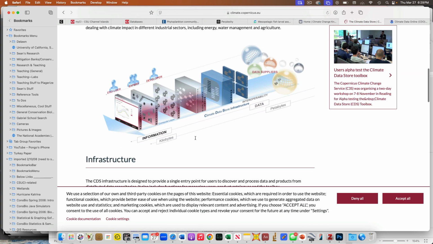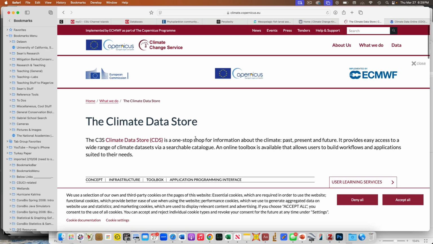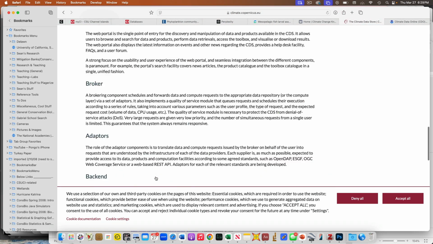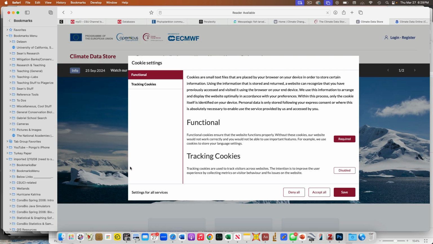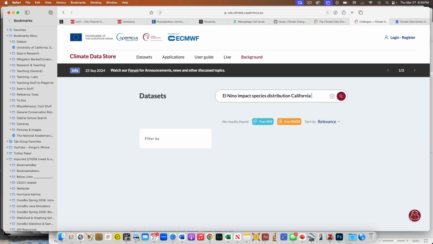So here I can go down and use the search tools, and we can look for reference data sources and stuff like that. Everybody wants to track me. Okay, whatever. So what was our topic? El Nino species distribution. This is European Union, so they might not have anything, but let's try. It looks like no. What if we just try El Nino species distribution? Also nothing. What if we looked at El Nino? Do they even have any El Nino stuff in here?